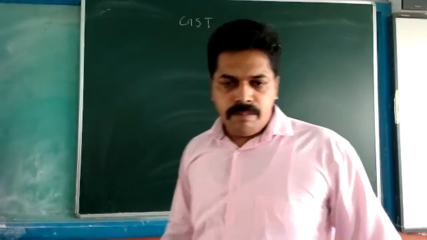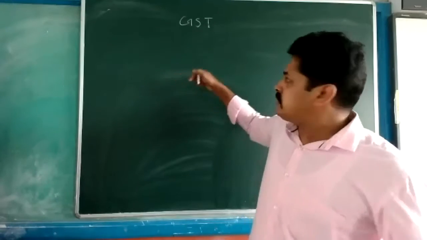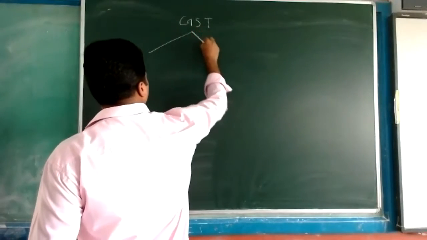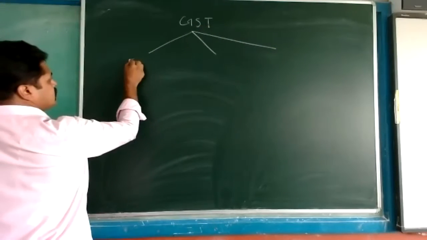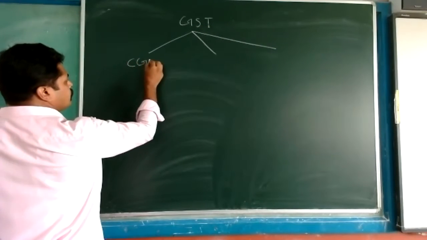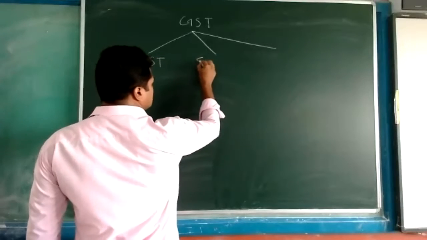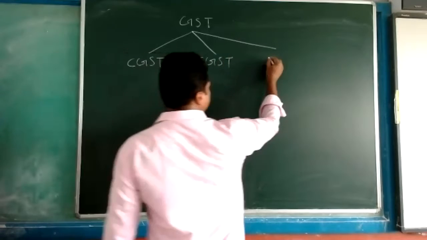Then three types of GST are there. One is CGST. Next one is SGST. Then IGST.